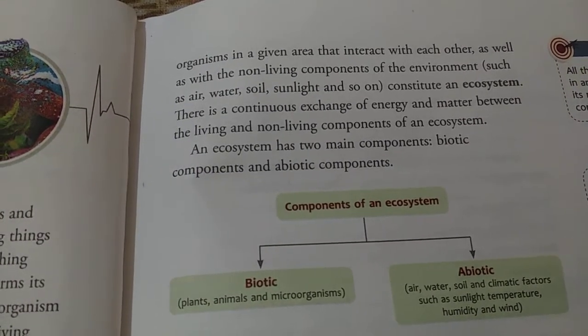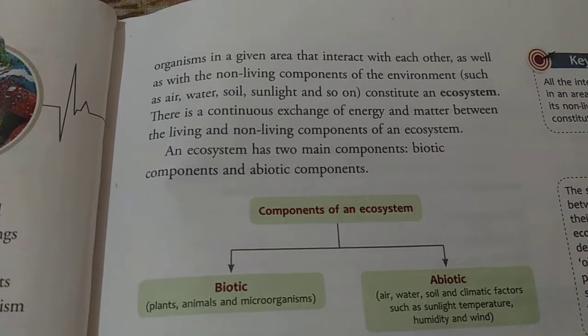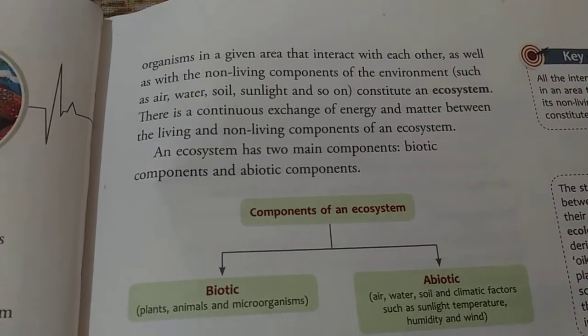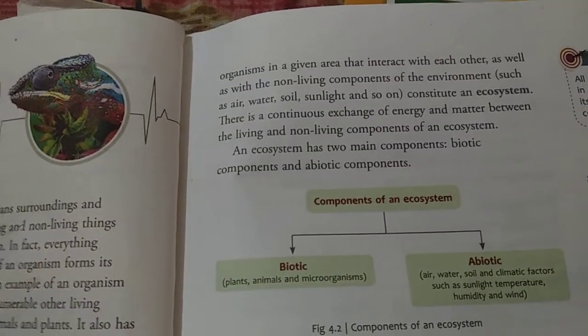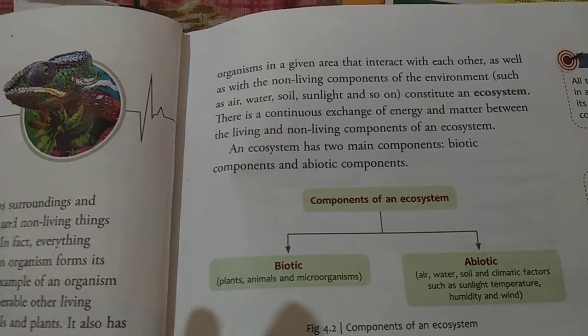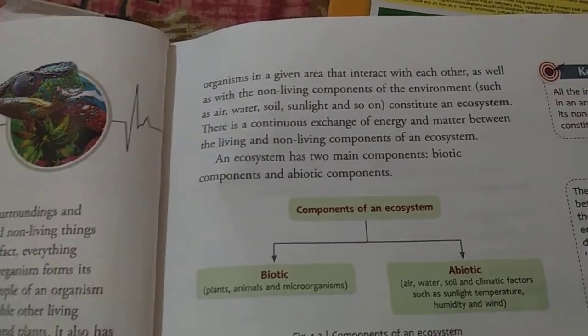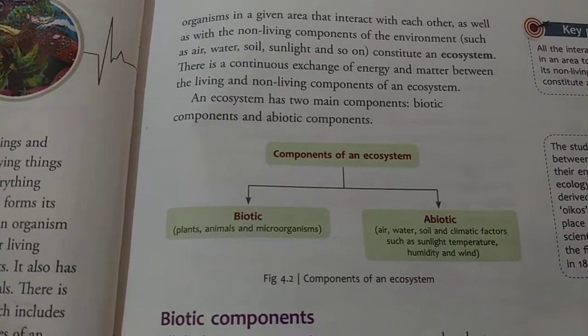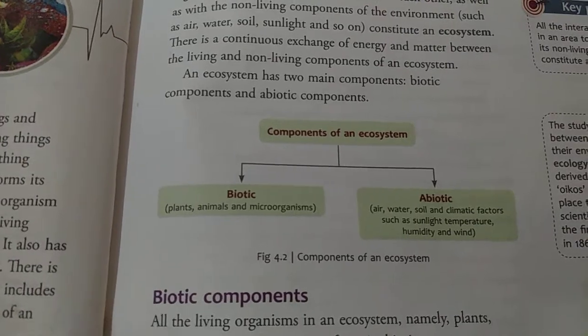In this ecosystem, there is a continuous exchange of energy and matter between the living and non-living components of an ecosystem. Very familiar word it is, ecosystem. That means living components are dependent on non-living components, and again non-living components are dependent on living components in order to survive. Here already I have told you ecosystem is having two basic components, that is biotic and abiotic.